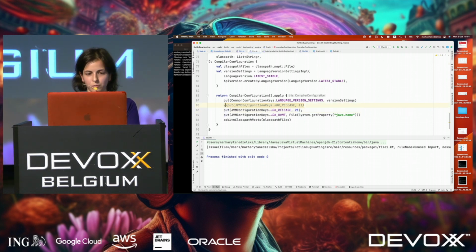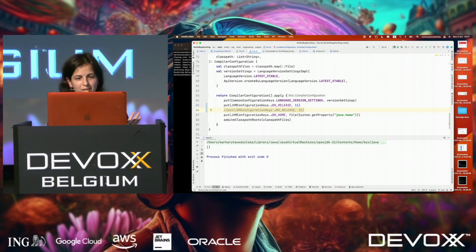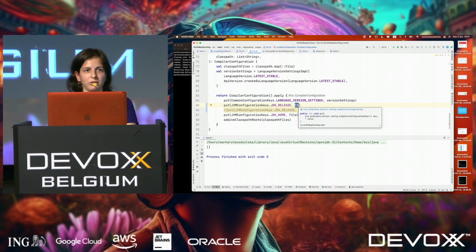If, for example, we said that JDK release is 11, you see we changed nothing, just the JDK release, there is no issue. Because in JDK 11, you don't have the function toList in Java, but you have the extension function, and everything works fine. So the proper fix for this would be to get this JDK release not hardcoded, but from the environment. For example, from your Gradle or Maven configuration, or maybe set by the user in a property.